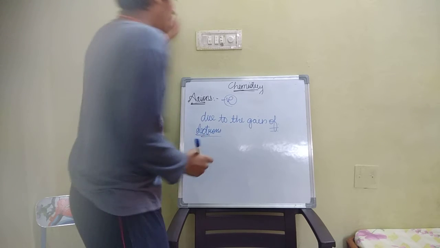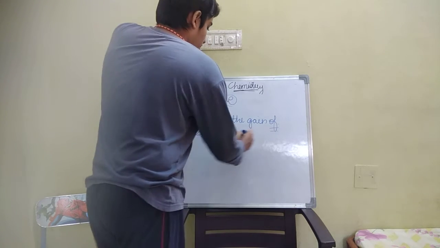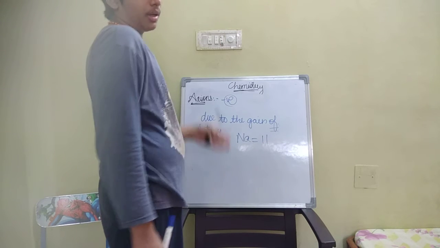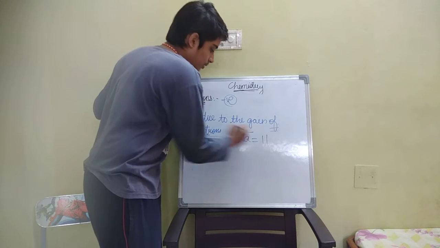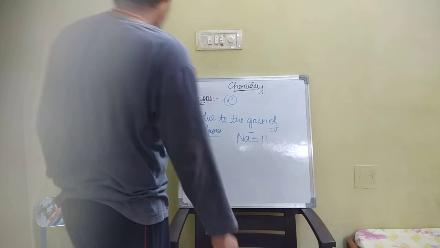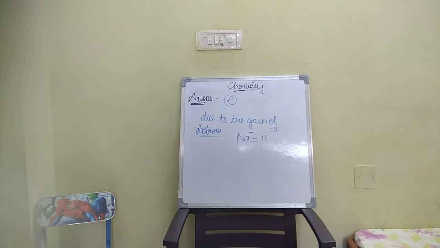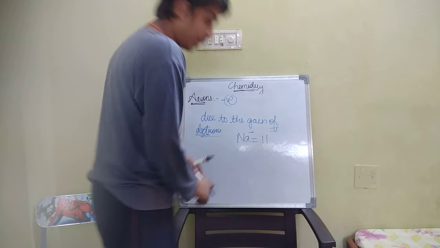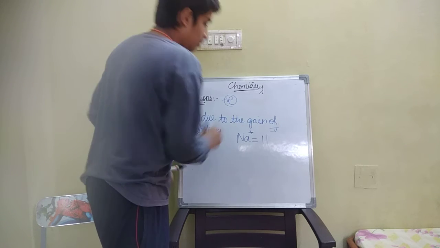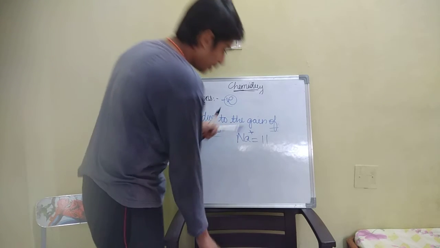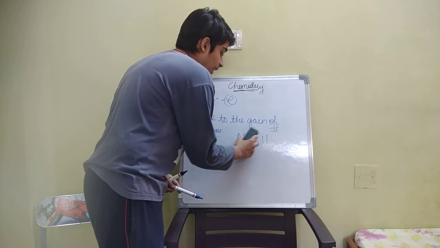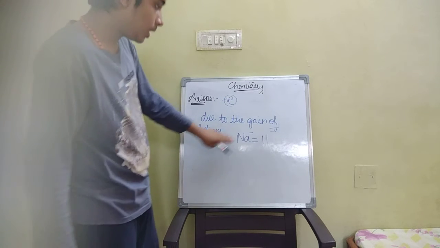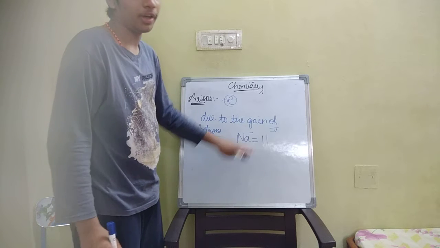For example, sodium, Na, atomic number 11. If it gains one electron, then we will keep minus: Na minus. If it loses one electron, then we will keep plus. If we gain one electron, then we will keep minus. Not only for sodium, for everything.